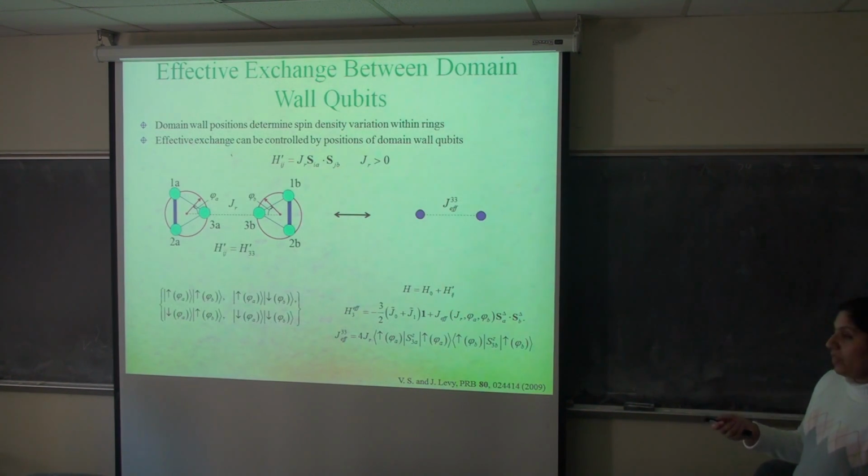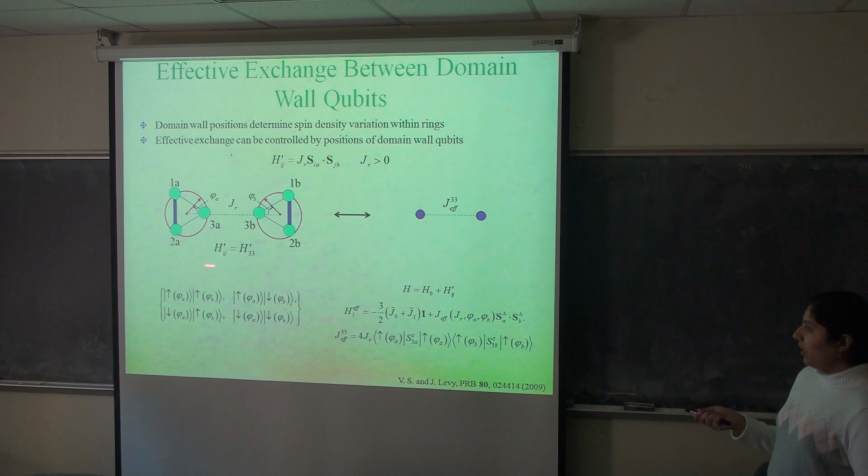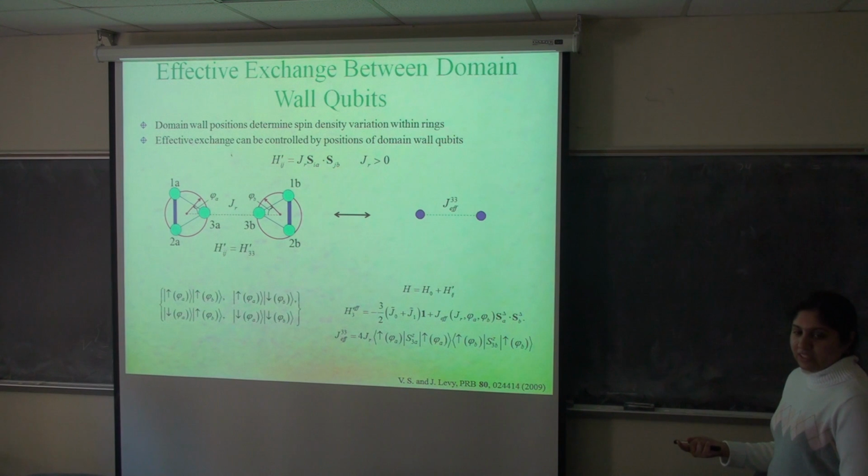So it's an overlap between spins that have various up and down, you mean? Right. For instance, normally if you just have two single spins and you couple them, you have antiferromagnetic exchange. But if you shift the spin density within one of the rings, then you get the opposite spin on the adjacent site. So it's like switching the sign of the effective exchange.